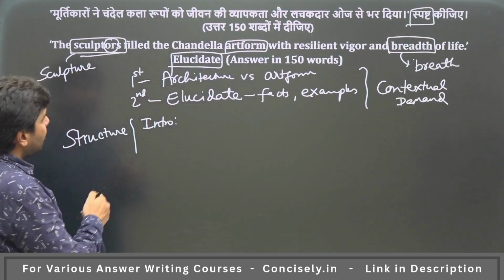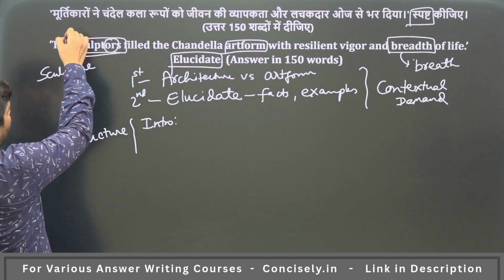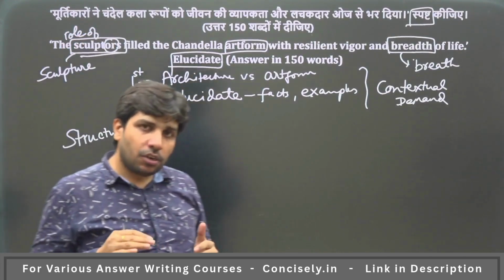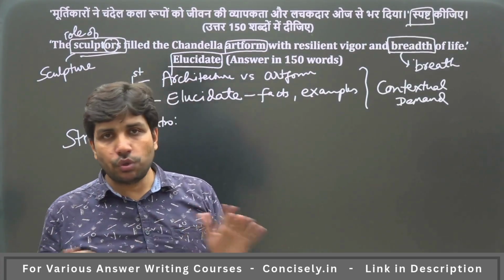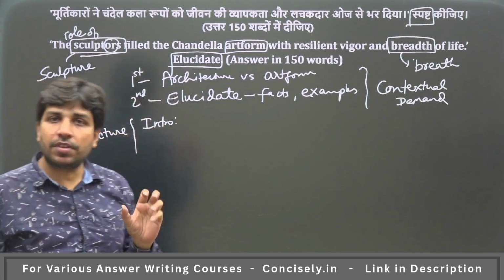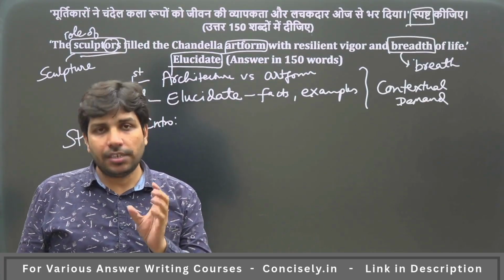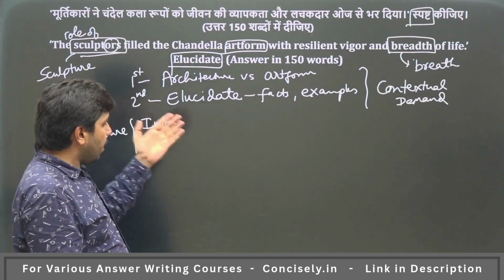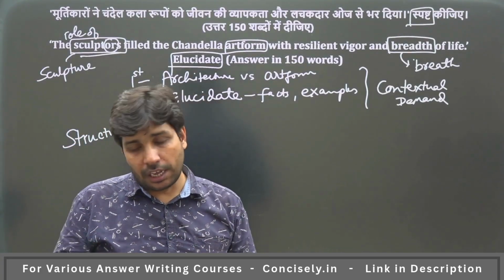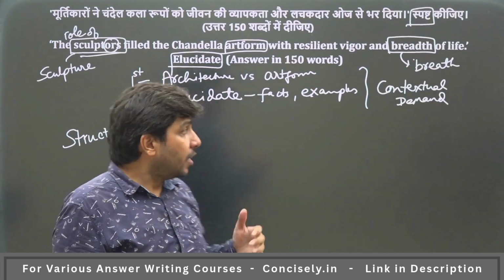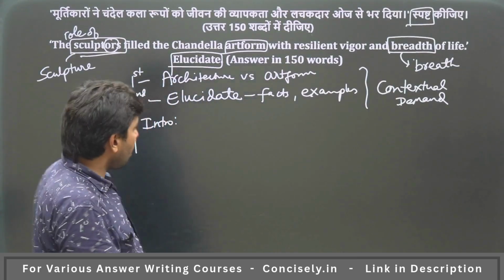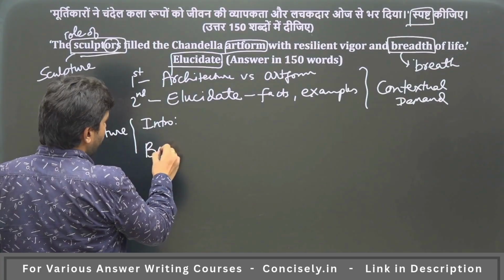Ultimately, the question is expecting you to elaborate on the role of a sculptor. If you go on writing only about the sculptures, then you are going to miss this, the role of a sculptor. That is what you need to write in the answer. So in the introduction, you can write that the sculptors of the Chandella period were very lively. They had a lot of awareness, and with their skill, they created this art form that is full of resilient vigor and breath of life.